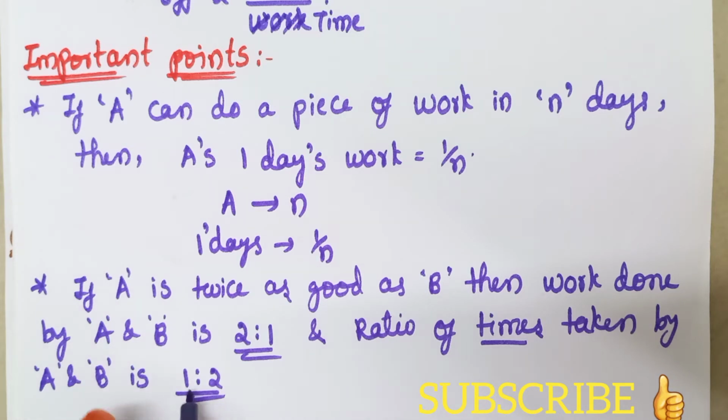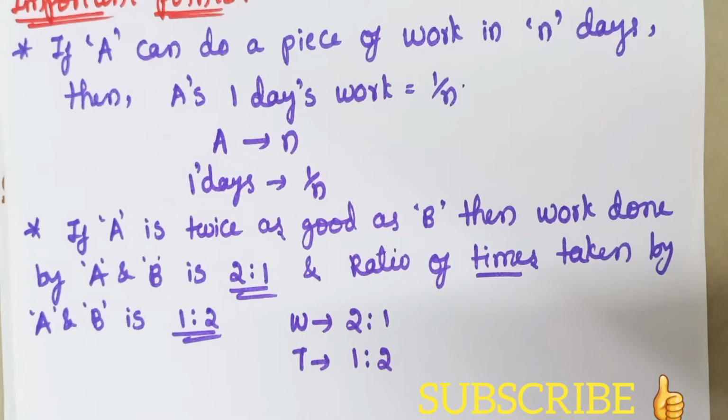That means it would be 1:2 instead of 2:1. That means the work done is in the ratio of 2:1, whereas the time taken is in the ratio of 1:2. So this is the difference between the work done and the time. This is also very useful, and we have to remember it throughout the class.